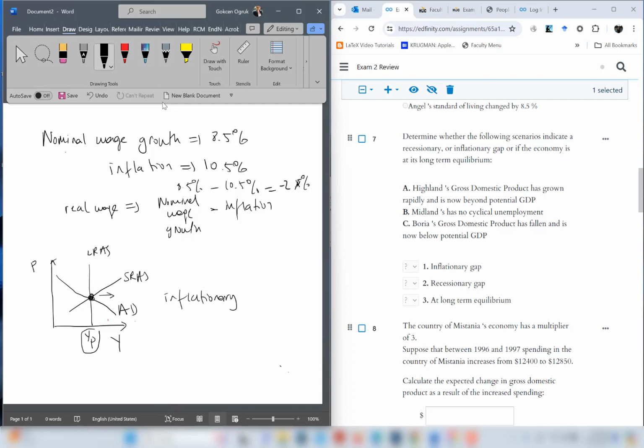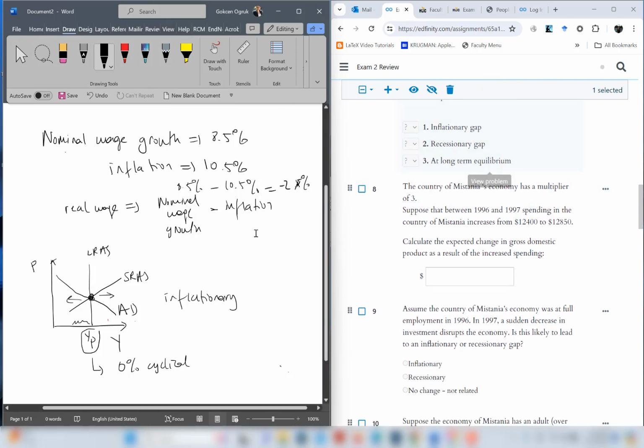B. Midlands has no cyclical unemployment. Remember, if we are at long run, we have the natural rate of unemployment, but we do not have cyclical unemployment. Therefore, B is long run equilibrium. C. Borea's gross domestic product has fallen and is now below its potential. So we are somewhere here. This creates unemployment because we are producing an amount of output which is below YP. Therefore, it is recessionary. So the third one is recessionary.